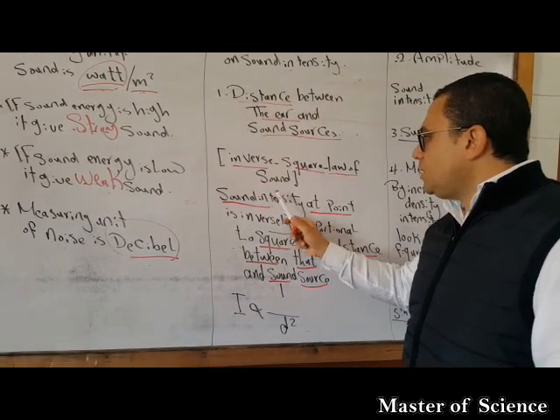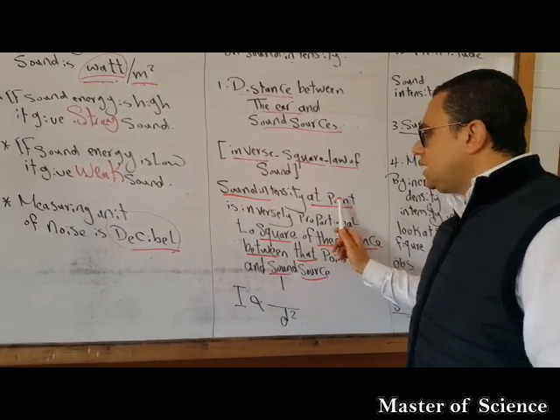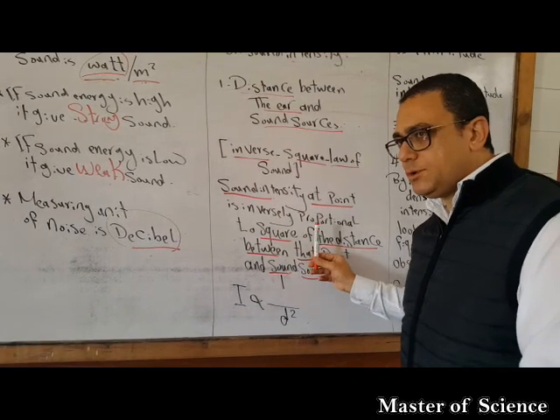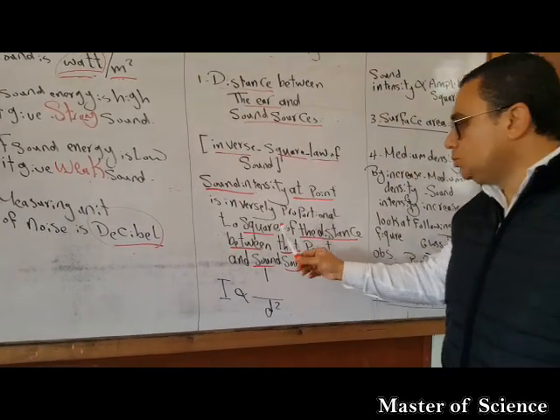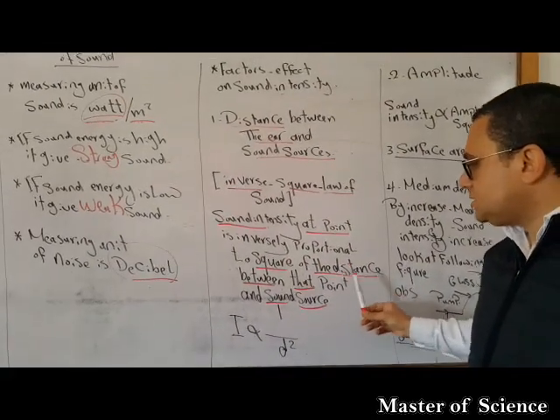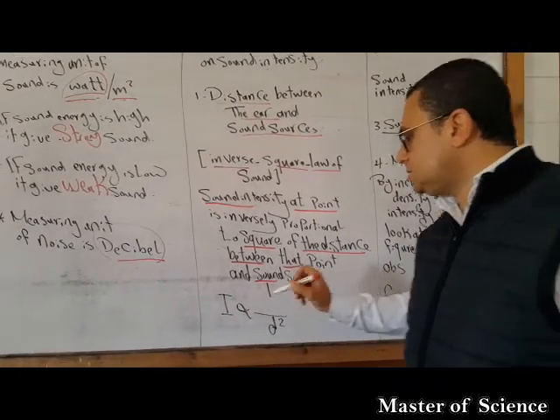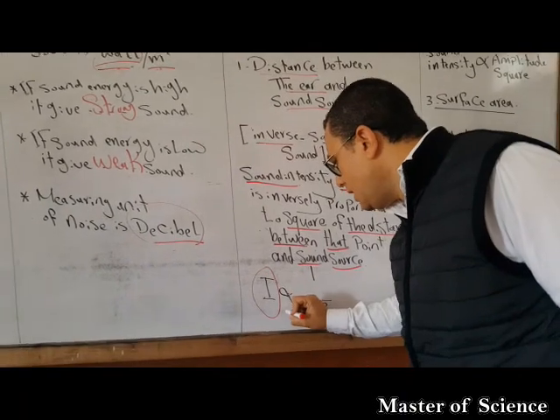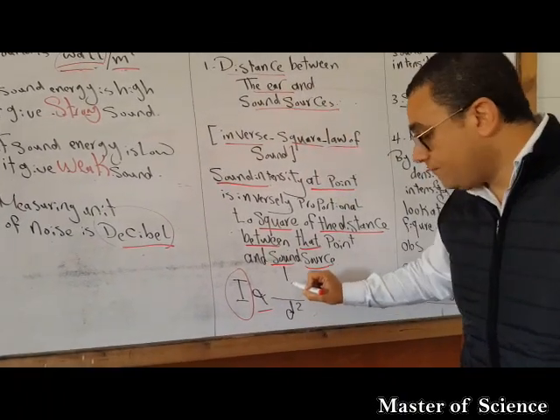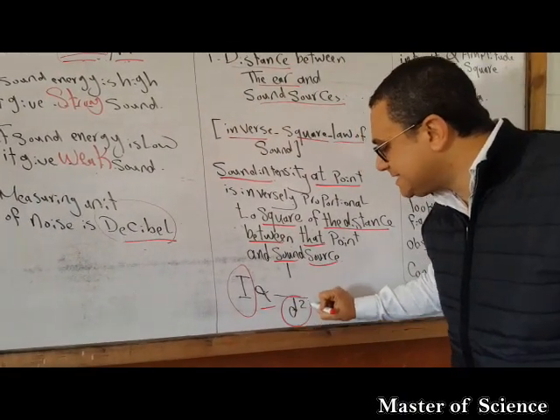What's the inverse square law? The sound intensity at a point is inversely proportional to the square of the distance between that point and the sound source. So the relation is inverse: the sound intensity is inversely proportional to the distance square.